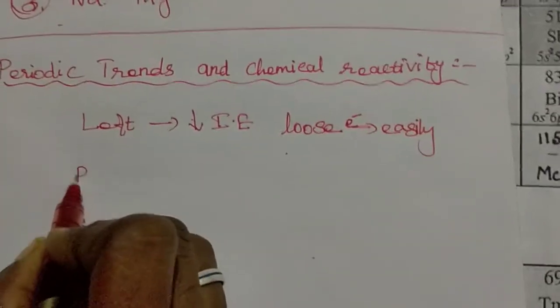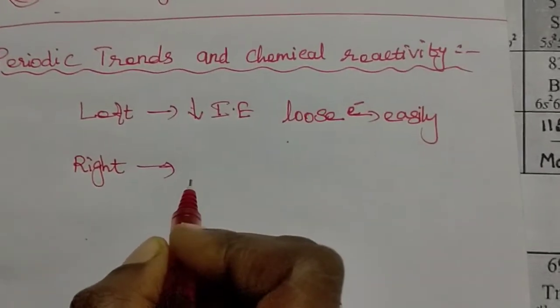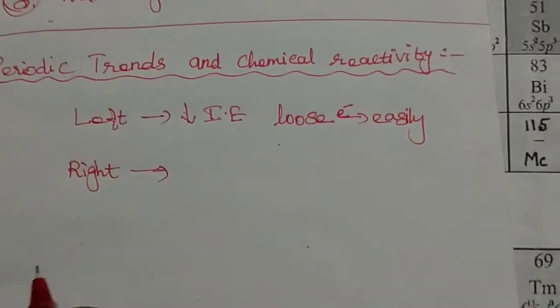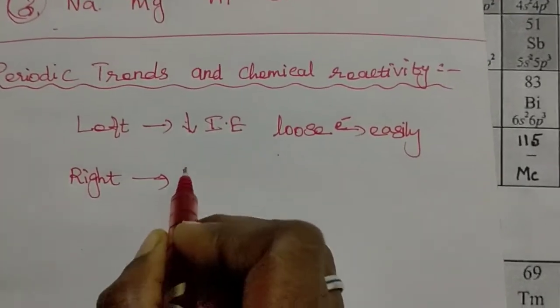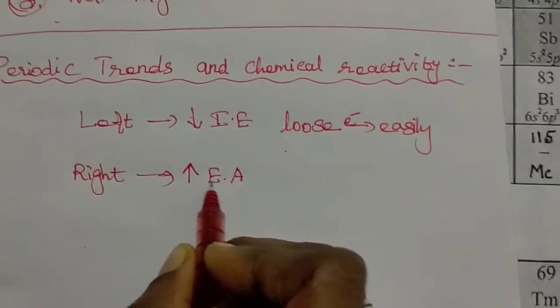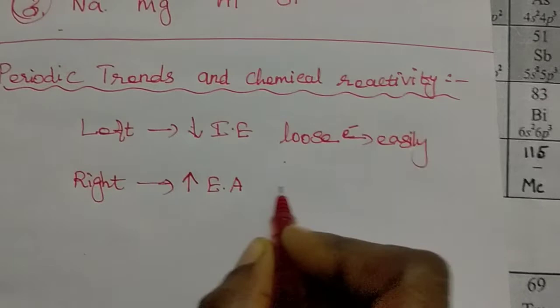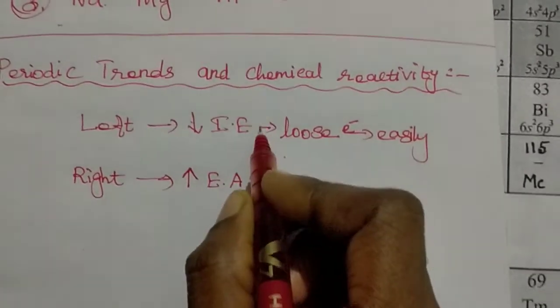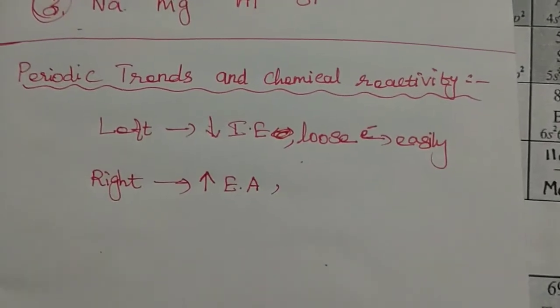If you move to the right side of the modern periodic table, the elements have higher, greater electron affinity, and they can readily, easily accept the electrons.